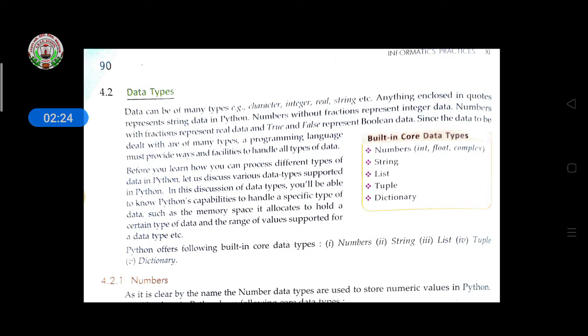Since the data to be dealt with are of many types, a programming language must provide ways and facilities to handle all types of data. Before you learn how you can process different types of data in Python, let us discuss various data types supported in Python.